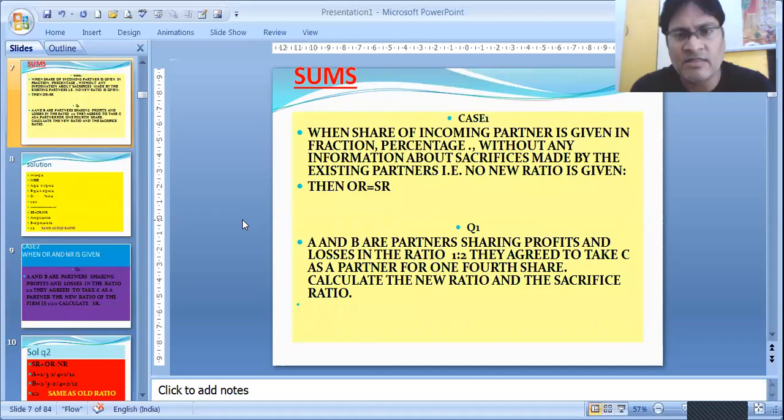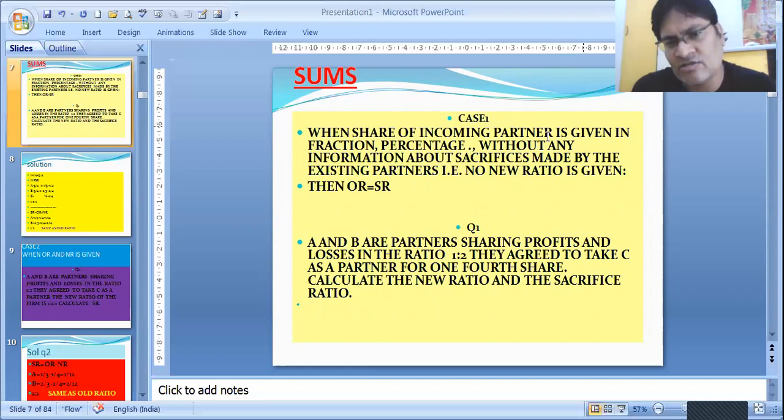Let's understand all this through sums. Case 1, when the share of the incoming partner is given. Suppose the share of the incoming partner is given, without any information about the sacrifice made by the old partners. There is nothing written about how much A has sacrificed or how much B has sacrificed when the new partner has joined. No new ratio is also given. Then always remember, students, the old ratio is always equal to the sacrificing ratio. Old ratio will remain as the sacrificing ratio. Suppose the old ratio was 2:1, then the sacrificing ratio will also be 2:1.